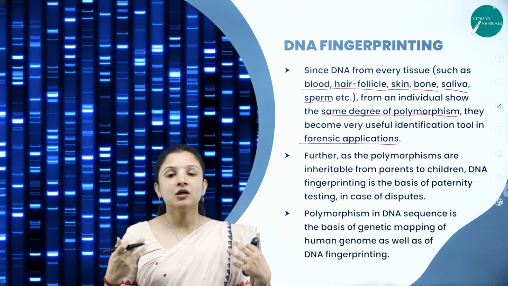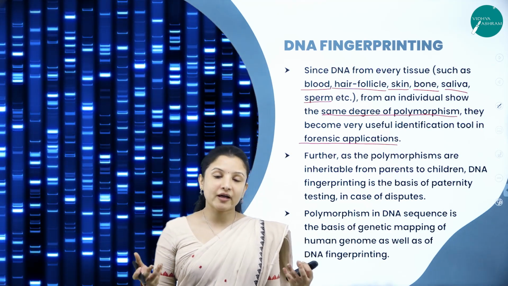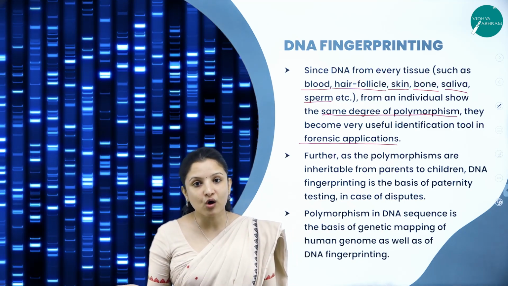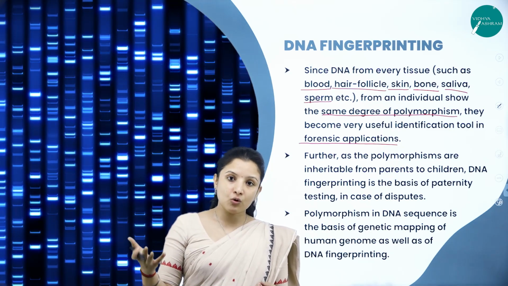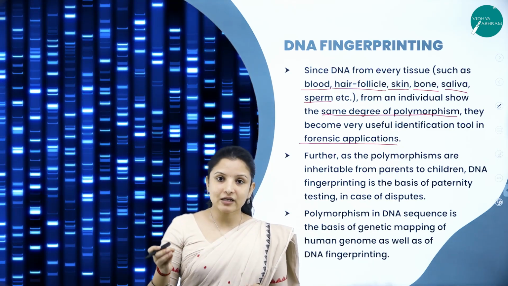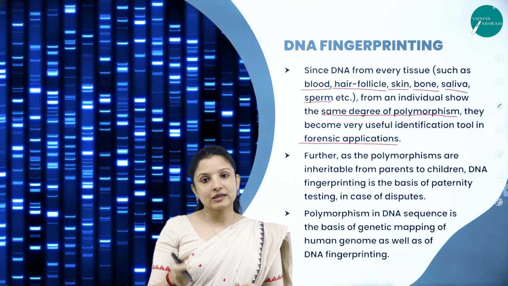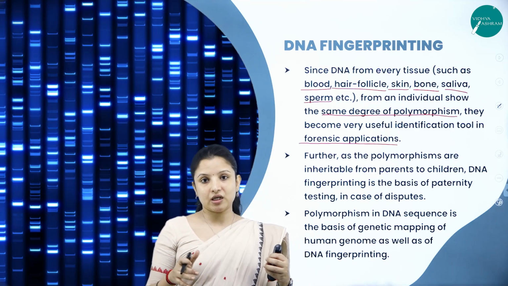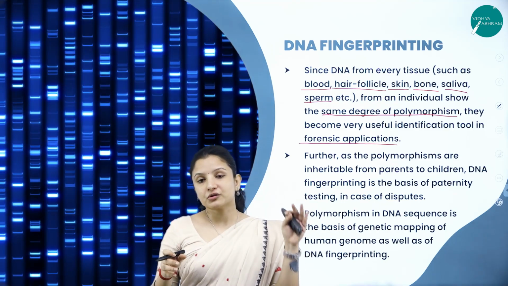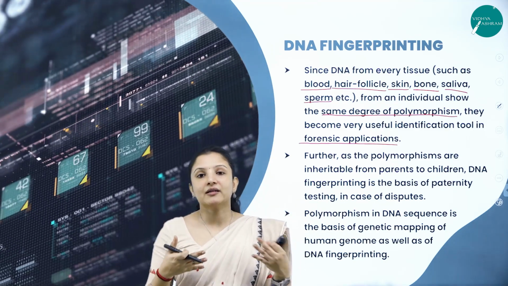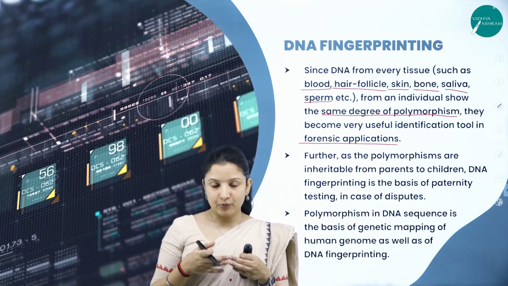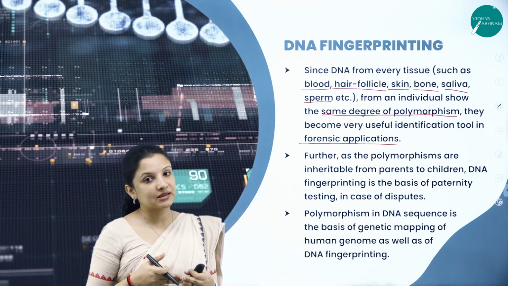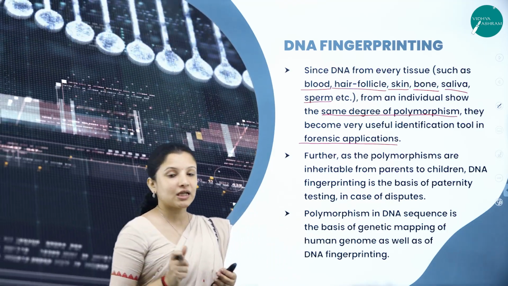Say for example, there is an orphan kid. Somewhere the kid has been lost at a very young age, right from the hospital. Now will the kid know who its parents are? At that time also the DNA of the kid can be isolated, and from any parent saying that this is my kid, the DNA sample can also be isolated and they can be matched for the polymorphism or for the repetitive DNAs or the satellite DNAs that are present in that particular chromosome or the DNA strand.